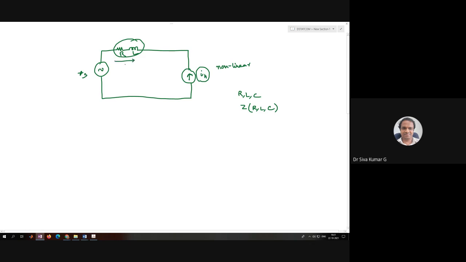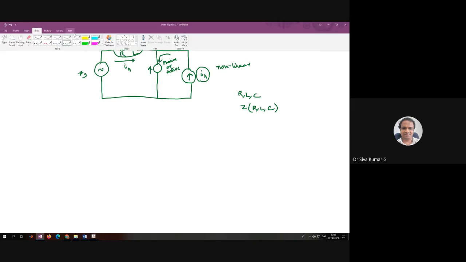Instead of the load delivering the harmonics, the IH, we are going to use some kind of a passive filter, or even an active filter, to inject the harmonic current which is required by the load, or to provide the path for this harmonic current to flow in this particular direction.